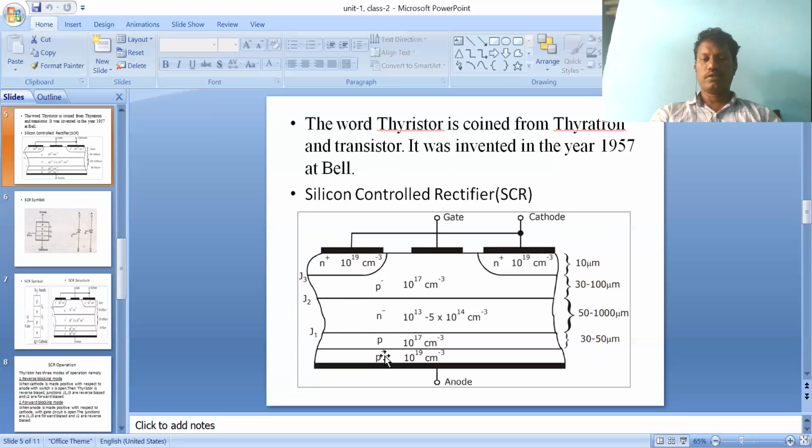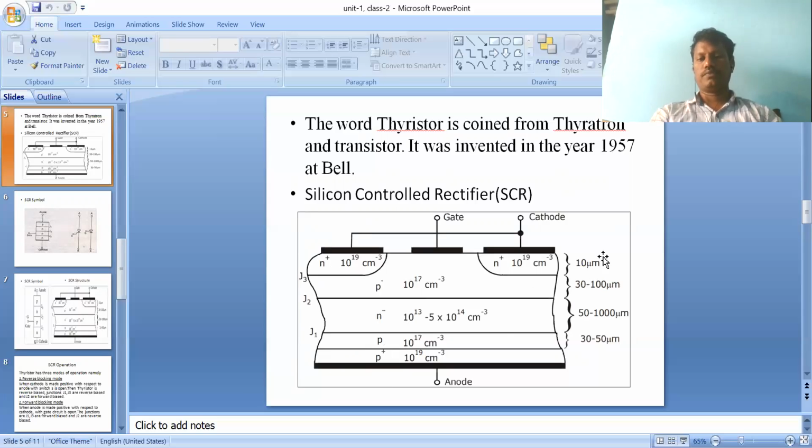The first junction is P plus N minus, the second junction is N minus P minus, and the third junction is P minus N plus. So how many junctions are formed here? Three junctions. How many layers? One, two, three, four: P plus, N minus, P minus, N plus. Like that I have to represent the diagram. This is the construction of an SCR, with these values of doping density.